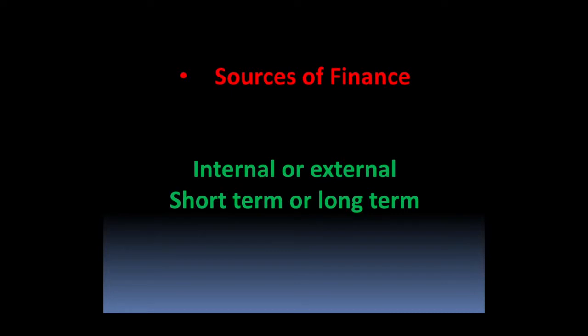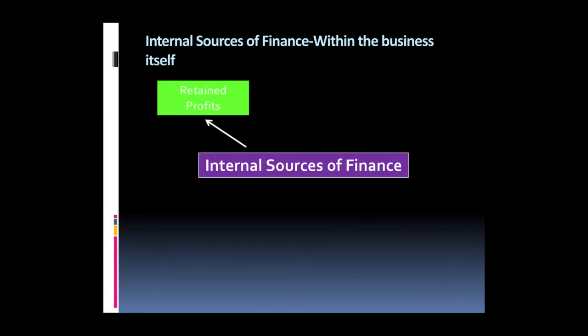Now, let's start with the sources of finance. When I talk about finance, I have 2 ways to differentiate between them: internal and external, and short-term and long-term. So we'll start one by one. Internal sources of finance means the business gets finance from within the business itself, so I'm not using an external party to get finance. Probably I rely on retained profits. These are the profits that the business keeps after paying all the expenses, taxes, interest, and all these things. This is the profit that we keep. The word retained means keeping, or what I keep.